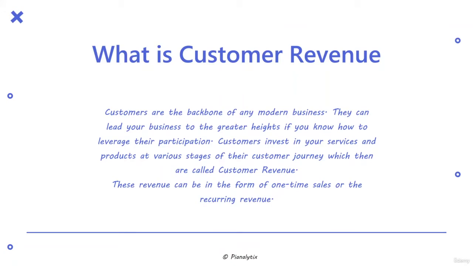For example, for a Netflix subscription, the type of revenue is a recurring revenue. Or let's say you're buying a car and you make your down payment once, so it can be said that it is a one-time sale.